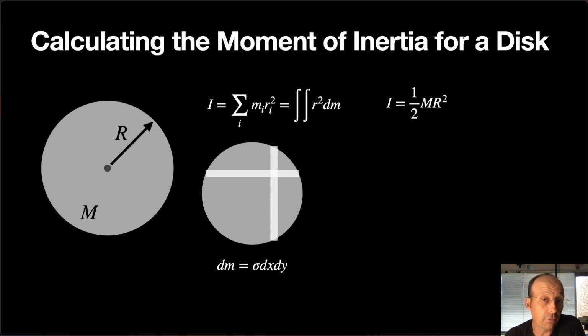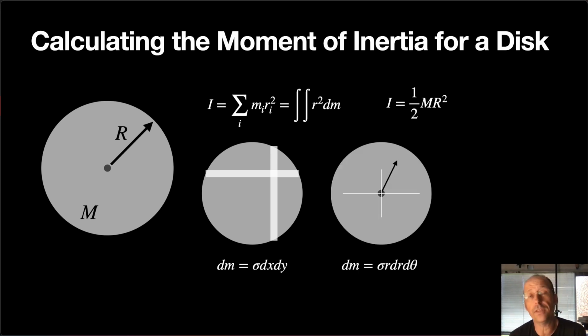That's easy to integrate. But the limits of integration depend on x and y, right? So as I move down in these rows right here, my boundaries change. And so you have to take that into account. It's not impossible, but you have to do that. So that's something to consider. And remember, we do moment of inertia in introductory physics courses, and this isn't something that we really want to get them into too much right away.